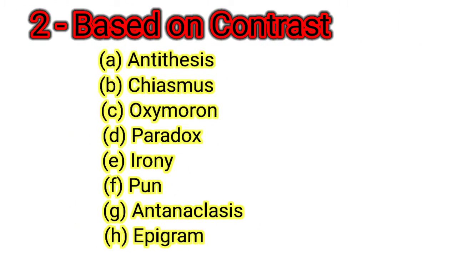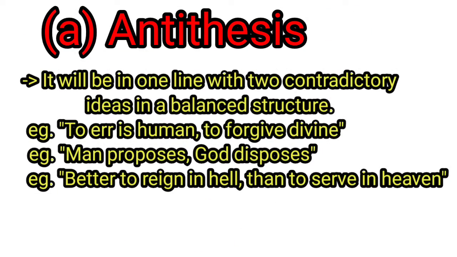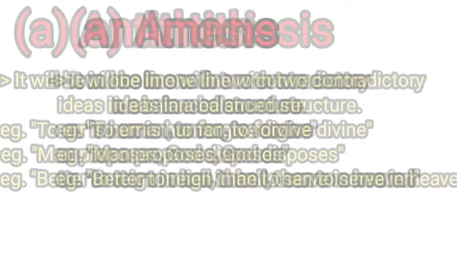Based on contrast, figures of speech can be divided into antithesis, chiasmus, oxymoron, paradox, irony, pun, antanaclasis, epigram. Antithesis means juxtaposing two contradictory ideas in a balanced structure. It will be in one line with two contradictory ideas in a balanced structure. For example, to err is human, to forgive divine. Man proposes, God disposes. Better to reign in hell than to serve in heaven.